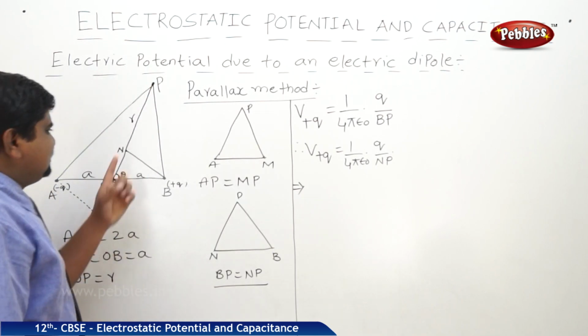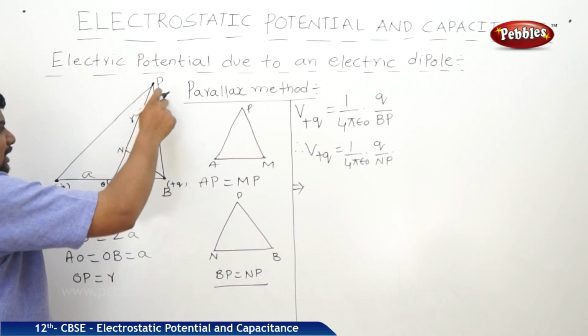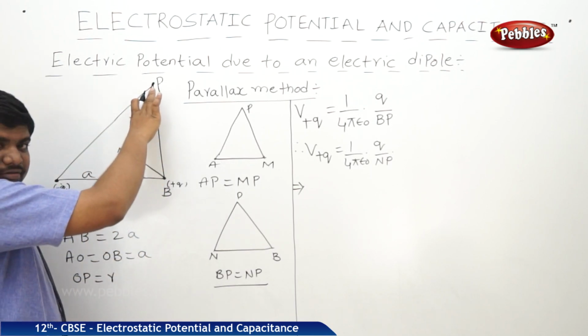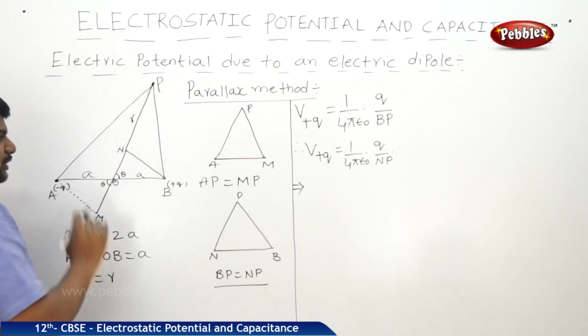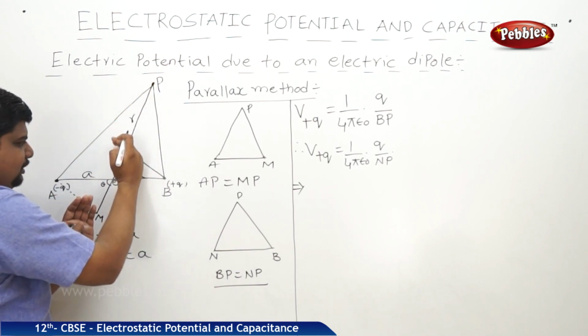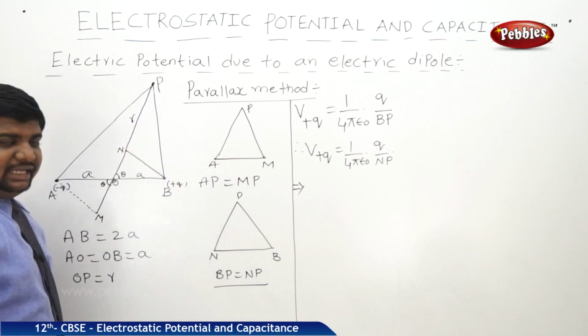What is the distance of NP? May I write NP is equal to OP minus ON? See, the distance from here to here I am going to find. This NP distance is equal to OP minus ON, meaning from the whole path from O to P, I am removing this part ON. Then we can find the NP distance.